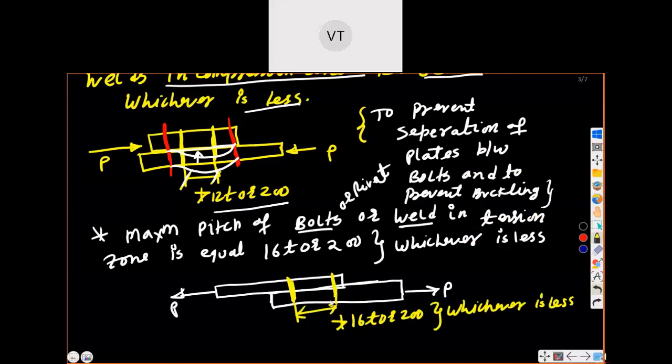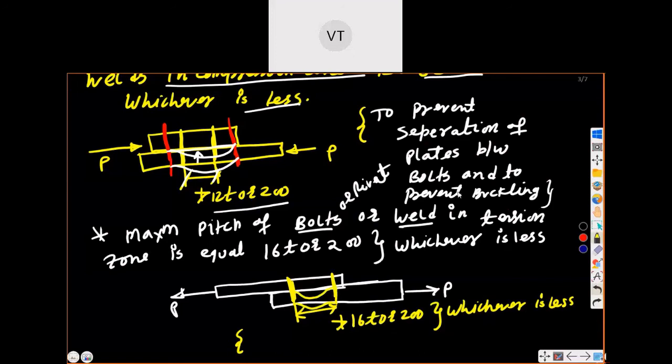Okay, if let us say someone is providing more value, then there will be a separation. Like this separation may be there. So the idea is why we are not providing more than 16T or 200: to prevent separation of the plate between two bolts.